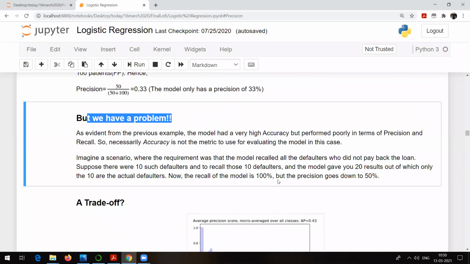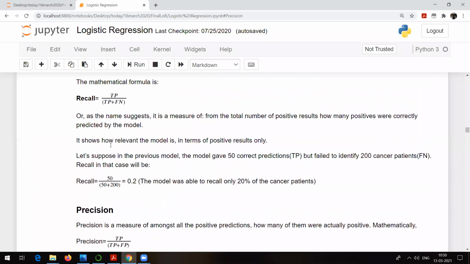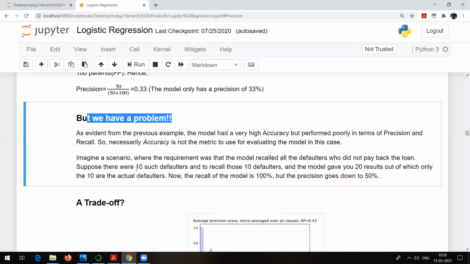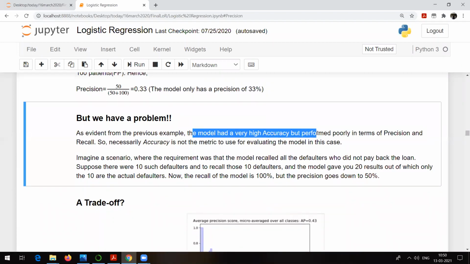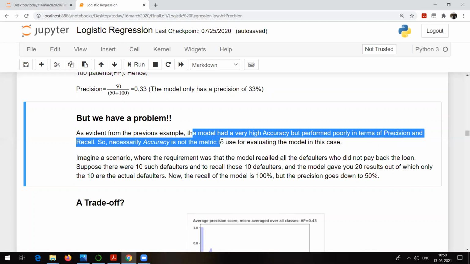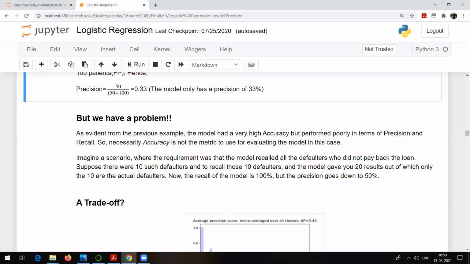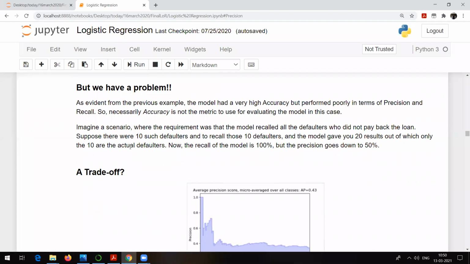But we have a problem here. What is the problem? The problem is what to choose, whether precision should be high or recall should be high. As evident from the previous model, the model had a very high accuracy but performed poorly in terms of precision and recall. So accuracy is necessarily not the only metric. If you get 90% accuracy, but you get a very low recall value or precision value, that is again not good. So one should not depend only on accuracy. That's what it is actually talking about.